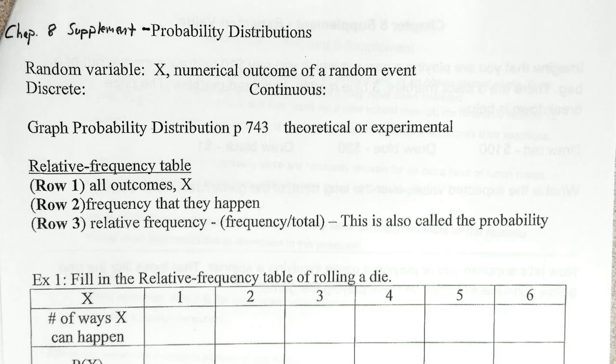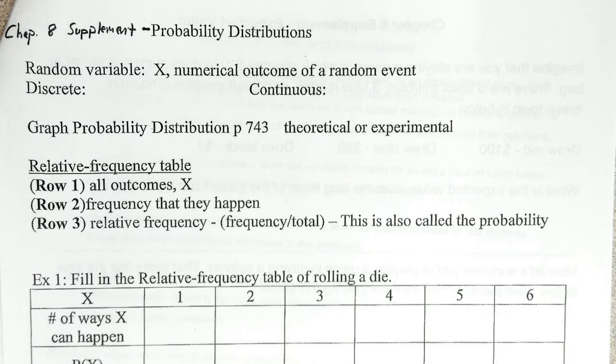So the first definition here is a random variable. Now, this is just a special kind of variable that's related to probability and that represents some numerical outcome of randomness, of a random event, all right? And when you see a couple examples of these, it'll make more sense, I think, than just the definition. Classic example would be rolling a fair die, right, where the options are from the numbers 1 to 6, and so we'll look at that example in a minute here.